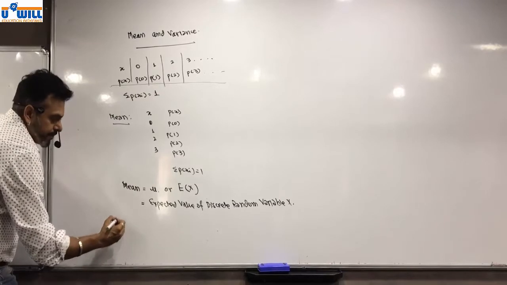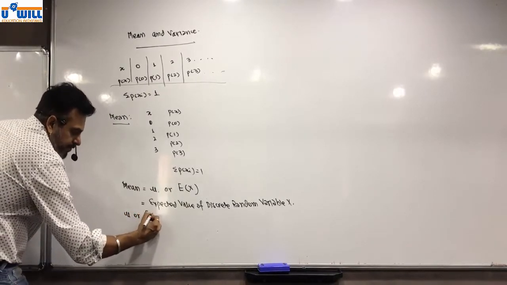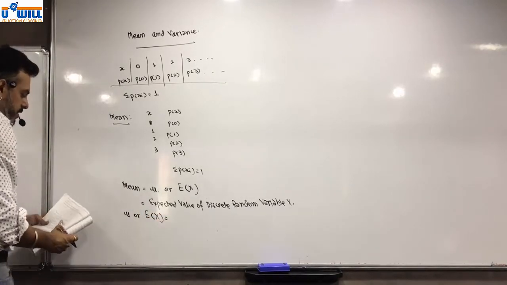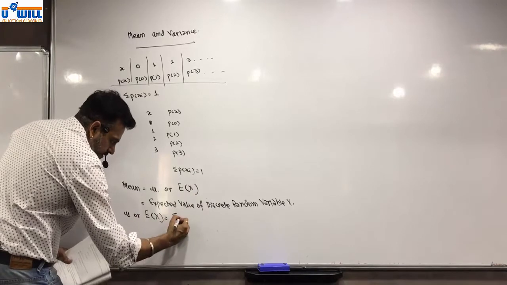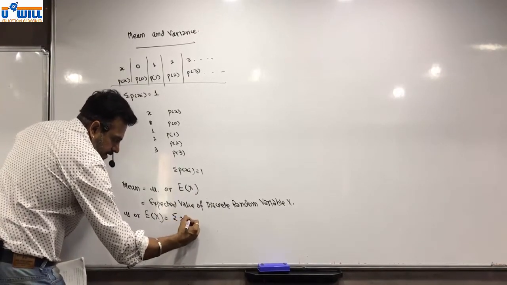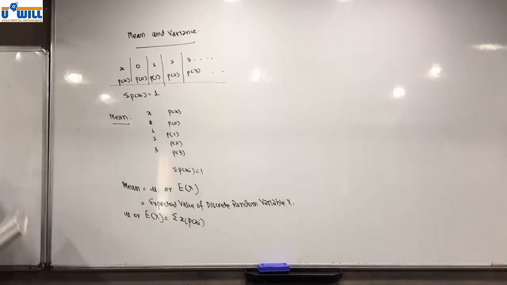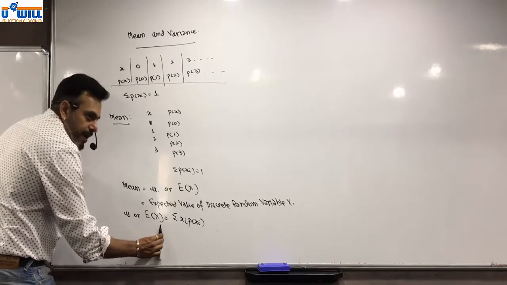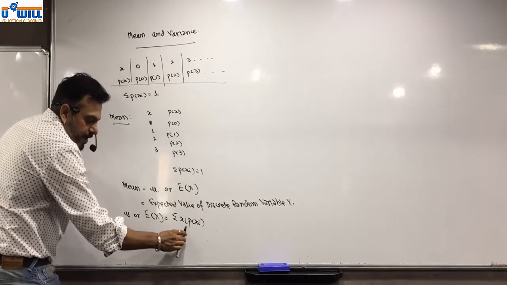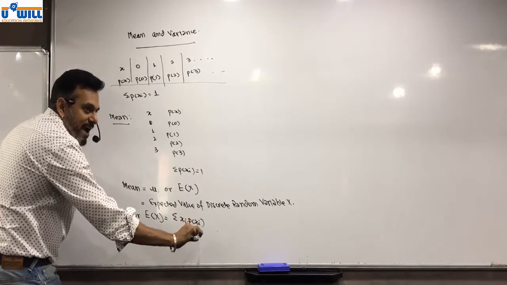Formula is mu or expected value of x is equal to sigma xi into p of xi. Expected value of x or mean or mu is equal to sigma xi into p of xi.